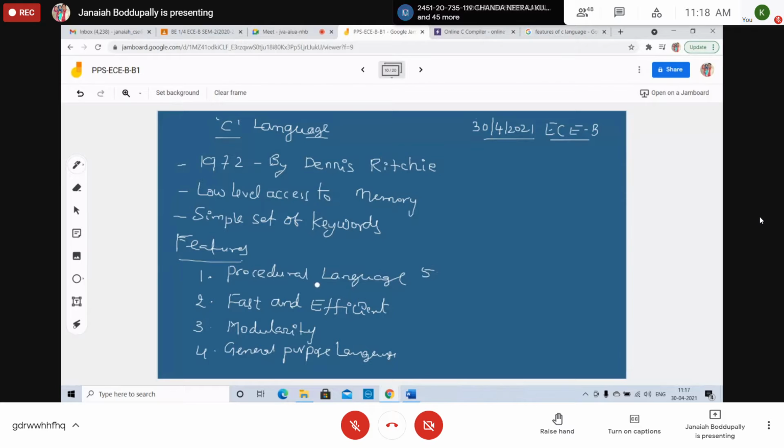Modularity is the most important feature, along with being fast and efficient. It also has a rich set of built-in operators. Simply, it has a simple set of keywords and a rich set of built-in operators.